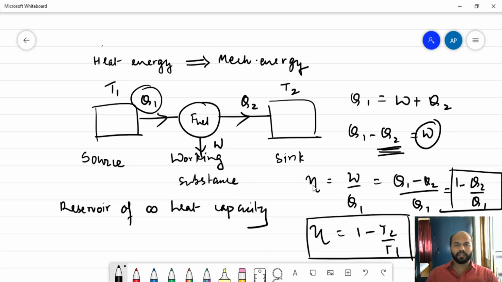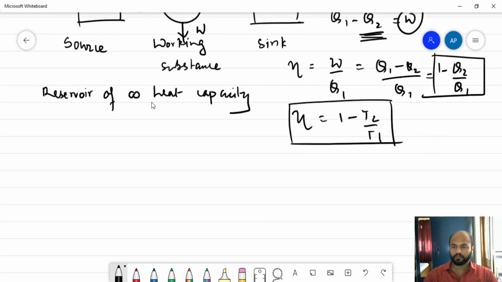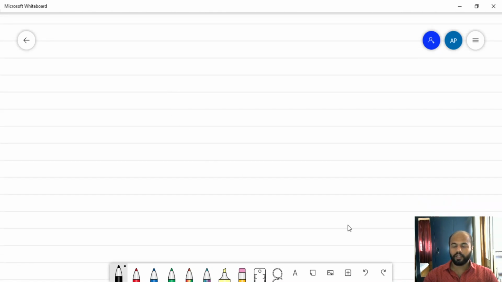Now this is all about the basics of the heat engine. Let us try and understand what a refrigerator is. A refrigerator is something that is exactly the opposite of the heat engine. So it will be the same diagram that I have to show,